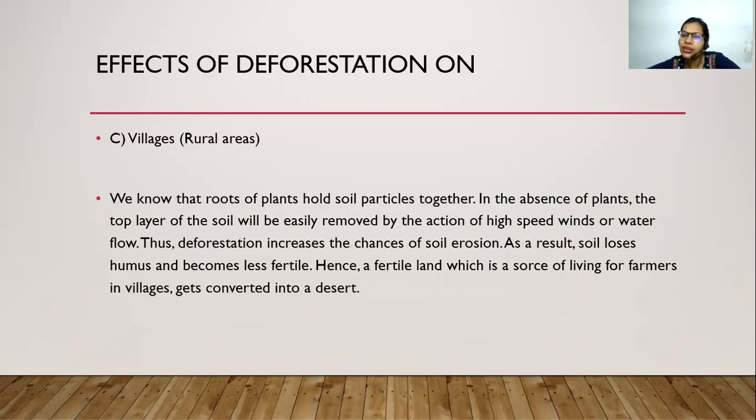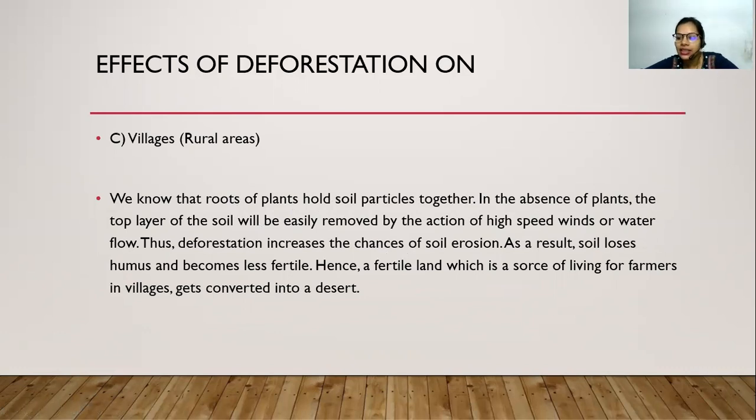Now, what will be the effect on the villages, people or the rural area? So we know that the roots of plants hold soil particles together. तो हमें पता है trees के जो roots रहते हैं उनकी वजह से वहाँ के soil को वो hold करके रखता है. Okay. Now, when the plants are not there, the top layer of the soil will be easily removed by the action of high speeds of water flow. So what will happen? So this will cause soil erosion.